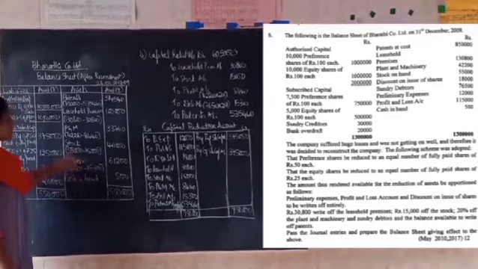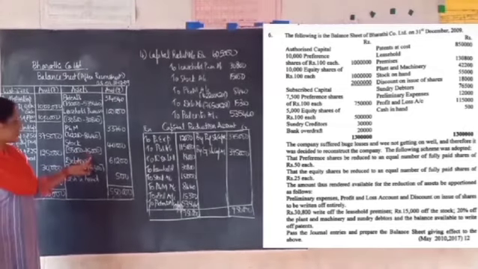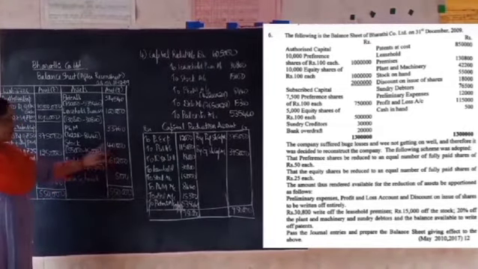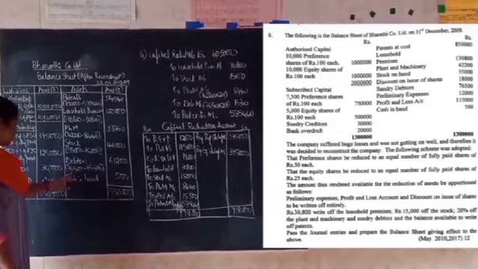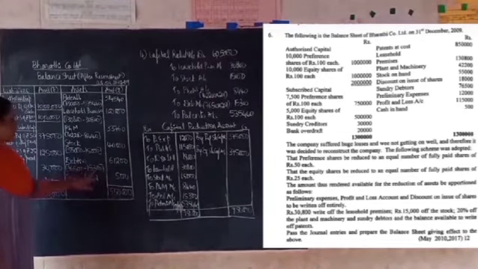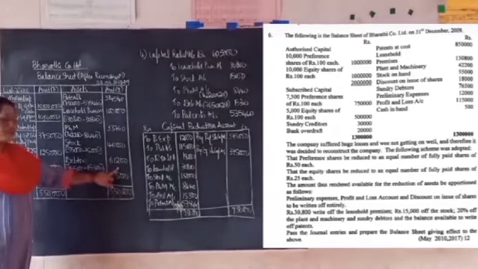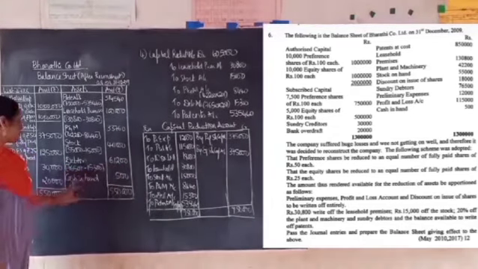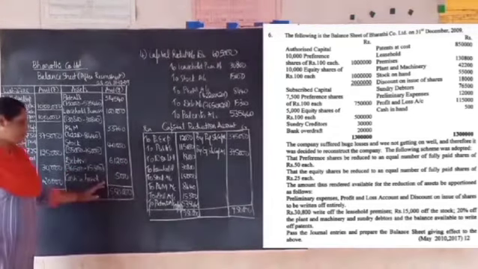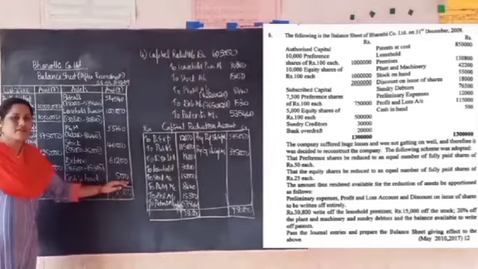Stock, we have 55,000. The written off balance we have deducted, that is 15,000. Remaining balance is 40,000. The debtors had a book value of 76,500. We have written off 20%, that is 15,300, which comes to a remaining balance of 61,200. Then cash in hand, there was no adjustment to that, so we have written it as it is, that is 500.